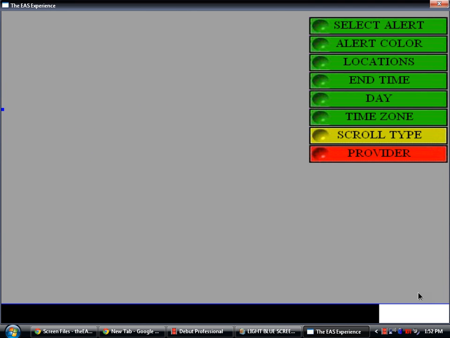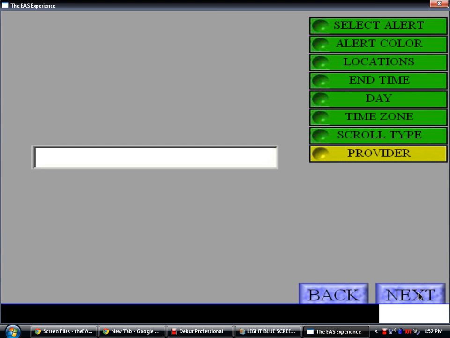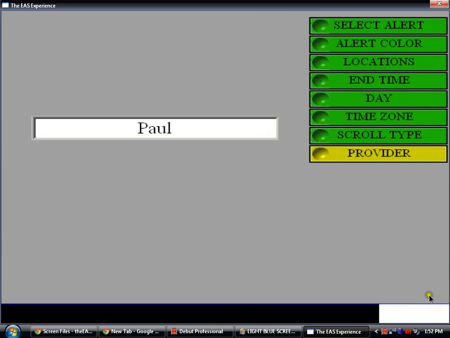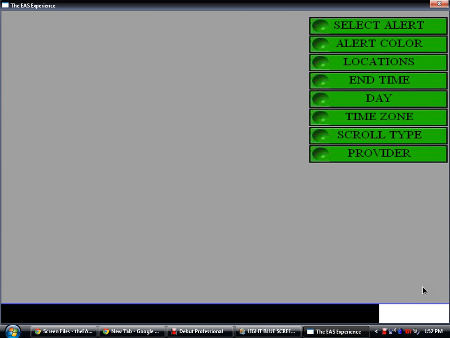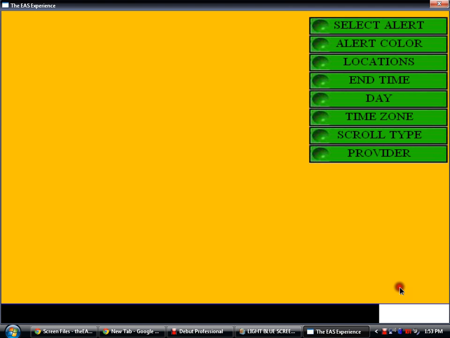Now this is something that you only have to do with light blue screen. I really love light blue screen. For provider, I'm gonna do my name, as you all know, is Paul. If you're doing light blue screen, it'll ask you for a provider. I don't know why, but they just do. How many times do I have? 1 hour and 5 minutes. You don't really need to care about this, so just select next.